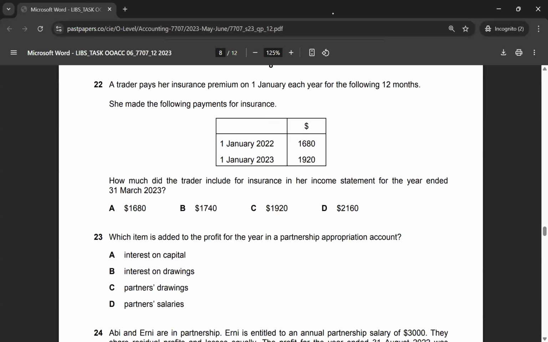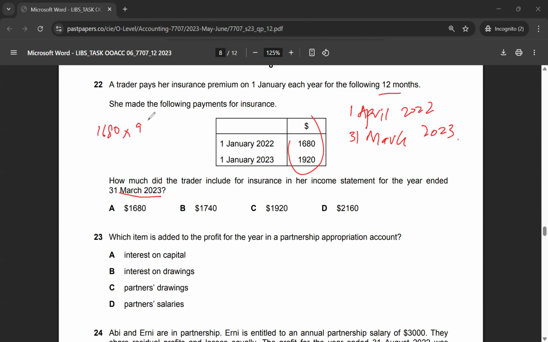Let's move on to multiple choice 22. A trader pays her insurance premium on 1st January each year for the following 12 months. So it's testing you on prepaid expenses. Actually, she made the following payments for insurance. How much did the trader include for insurance in her income statement for the year ended 31st March 2003? So her year end is 31st March 2003, which means that her financial year is running from 1st April 2022 to 31st March 2023. Now you have to be very careful with these numbers in order to get the answer.